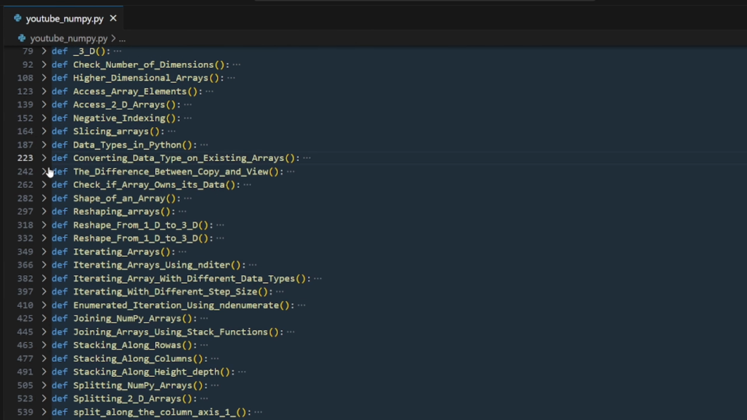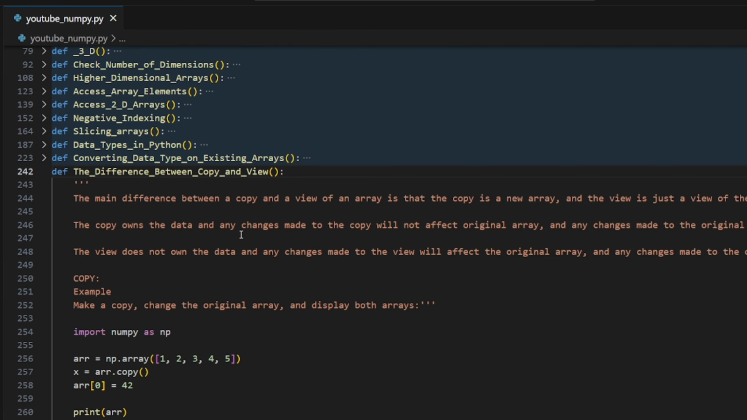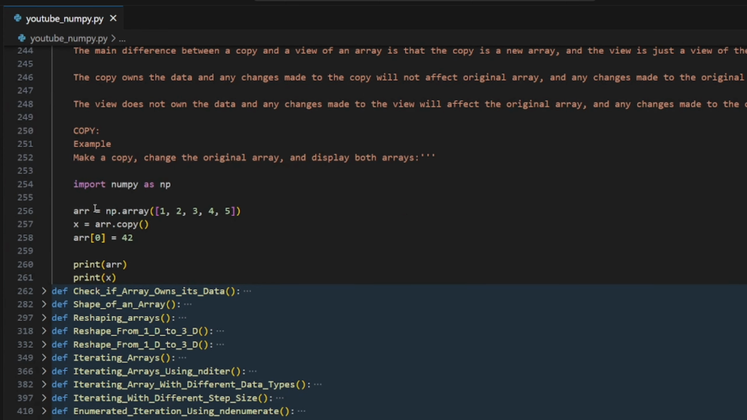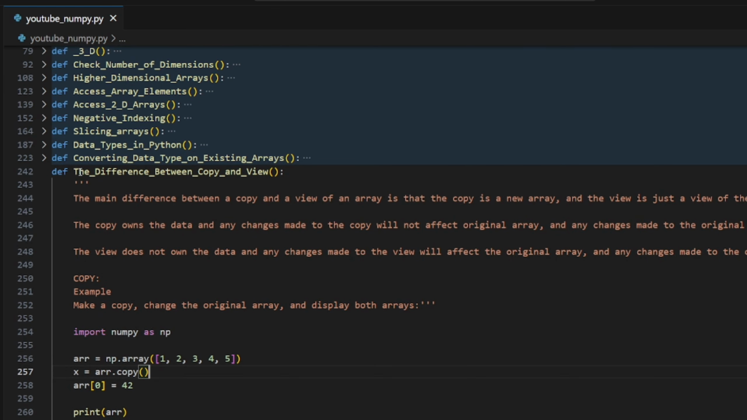It's the beginning of this YouTube channel, so that's why. Now we have this copy and view thing in NumPy arrays. Copying is just making a duplicate, but a view is the same original array which we can access. Here I'm just copying an array with array dot copy, which is x. Now I'm changing the array's first value to 42, so instead of 1 it should be 42. And when I run this,